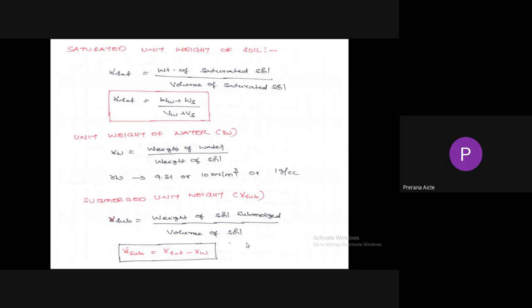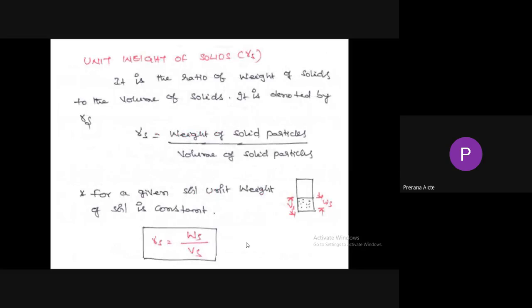Submerged unit weight is the ratio of weight of soil submerged to the volume of soil submerged. So submerged unit weight is equal to gamma sat minus gamma w, the unit weight of water. When the soil is submerged, it will lose some weight due to buoyancy. That's why we need to subtract the unit weight of water. So unit weight of solids: till now I have considered the total volume, volume of solids and volume of voids. Here unit weight of solids means we don't consider the volume of voids. We will consider only volume of solids and weight of solids.